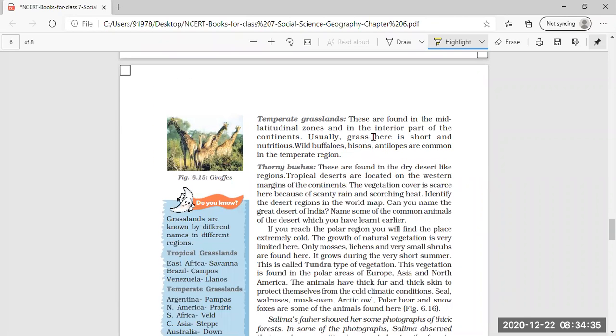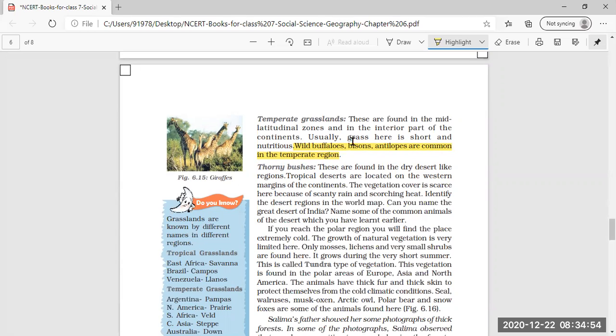Then temperate grasslands, these are found in the mid-latitudinal zone and in the interior part of the continent. Usually the grass here is short and nutritious. Wild buffaloes, bison, antelopes are commonly found in this temperate grassland. Clear?